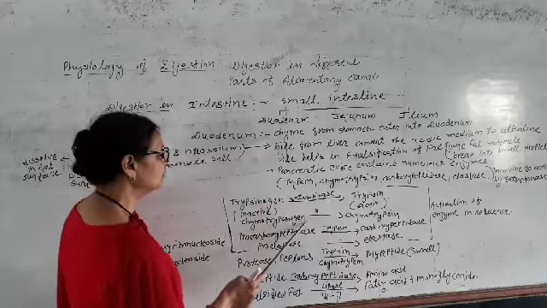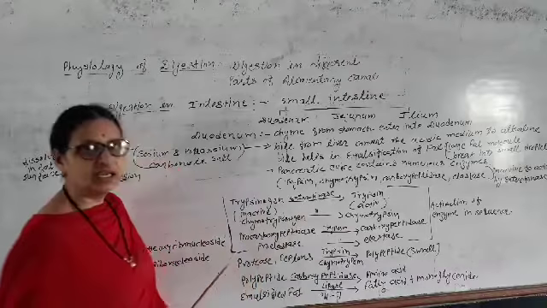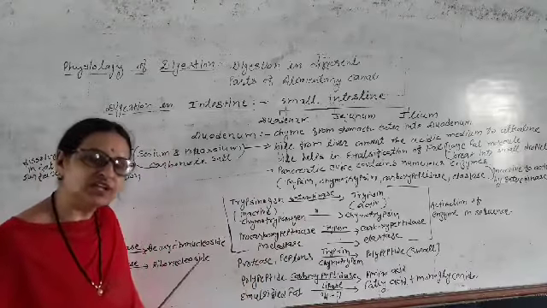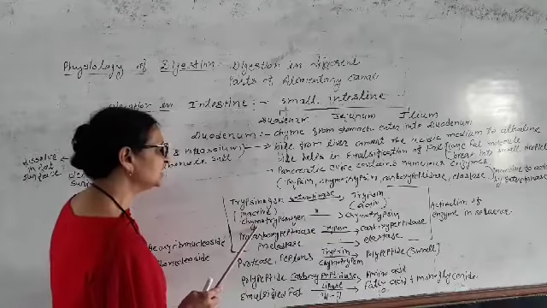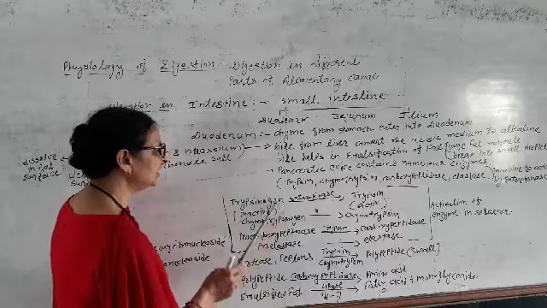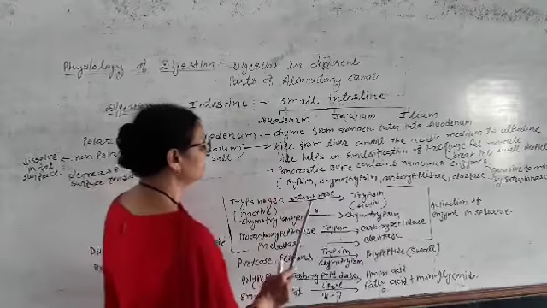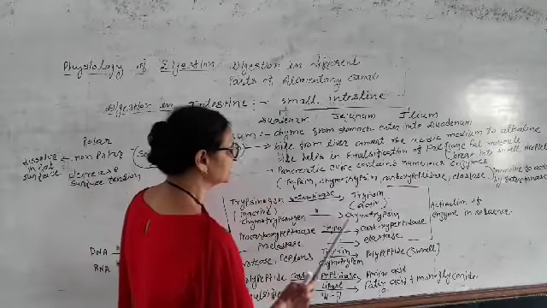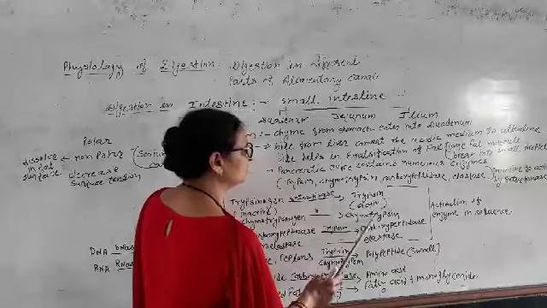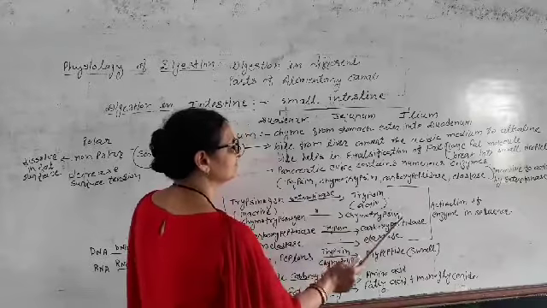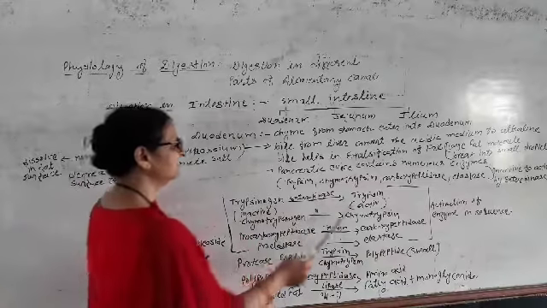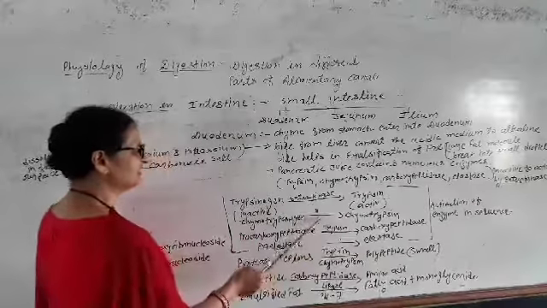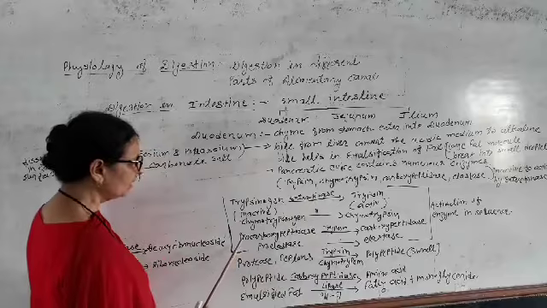Trypsinogen, chymotrypsinogen, the suffix 'gen' shows the inactivity of the enzyme. So trypsinogen is inactive, chymotrypsinogen is inactive. Both enzymes are activated in the presence of enterokinase, into trypsin and chymotrypsin. Here 'gen' is absent, so inactive enzyme becomes active enzyme in the presence of enterokinase.